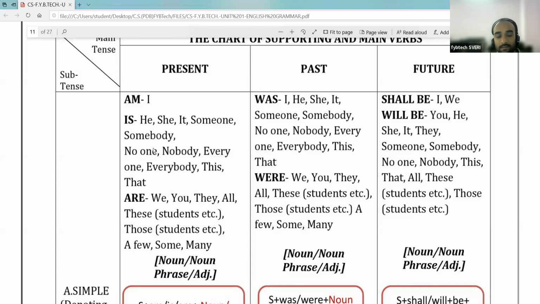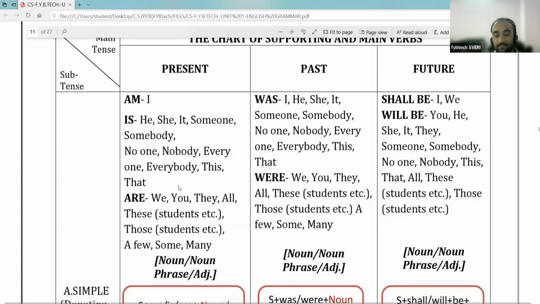Someone means anyone, any one person; somebody means somebody; no one means not anyone; nobody also means not anyone; everyone means each person; everybody also means each person; this, that.